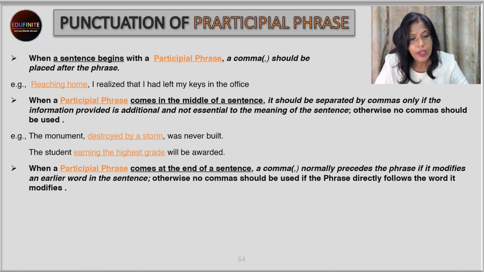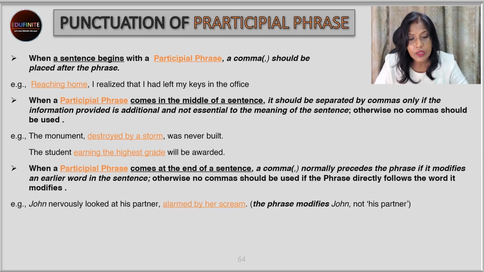So let's look into the examples to understand it. Now over here, "John nervously looked at his partner, alarmed by her scream." So who was alarmed by her scream? John. So it's telling us more about John. But John is not next to "alarmed by her scream," it's his partner. So the phrase modifies John and not his partner. For that reason, we have put a comma to make it clear for everyone to understand that it is modifying John and not his partner.